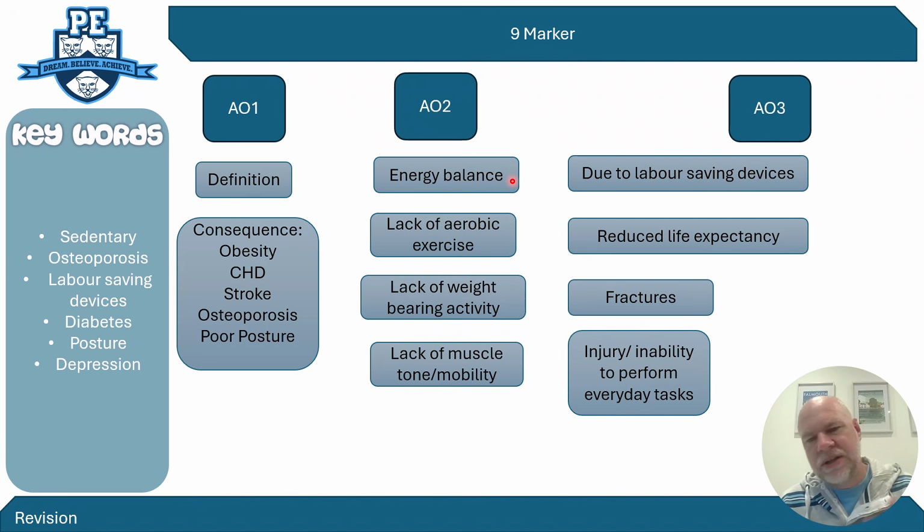But then we've got to go to the analytical side of it and the explanatory points in this 9-marker. So reasons why you might have a lack of energy balance, leading to obesity, is because of labor-saving devices. Why are we not burning those calories? Because there are things preventing us burning those calories. You could always talk about the personal factors that I've discussed earlier, but the labor-saving devices are the main cause of people not burning their calories.